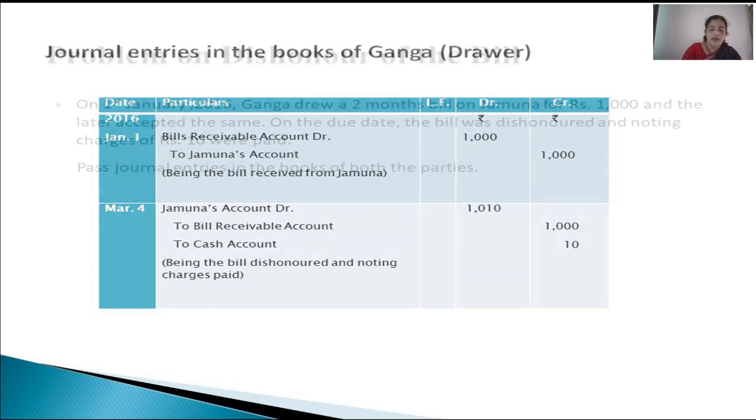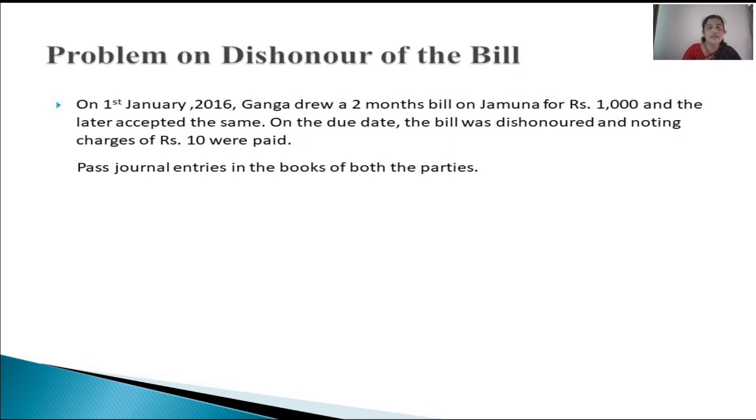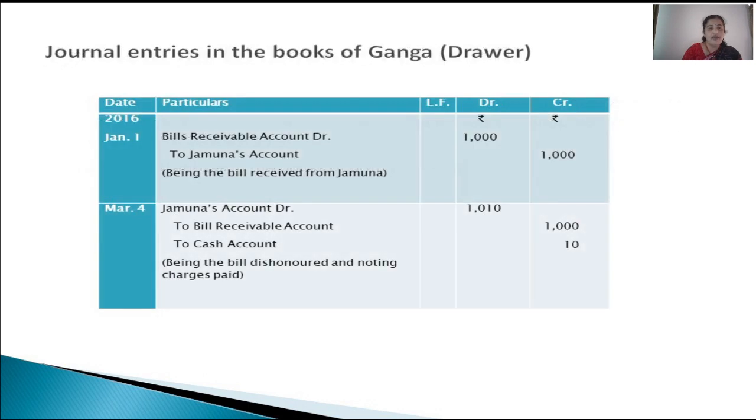Then calculation of the due date. It is a 2 months bill. Calculate the due date from 1st January plus 2 months plus 3 days. So after January, February, March, right? So after January, February, March 1st plus 3 days. So March 1st plus 3 days will be March 4th, which is the due date, and that is what we have written as the date for the second journal entry.